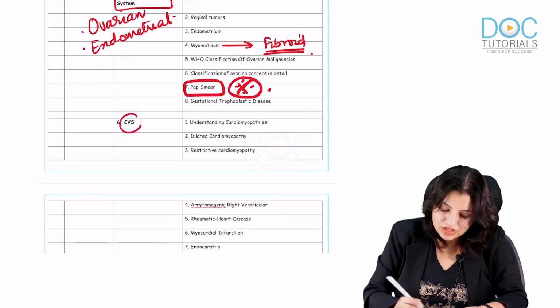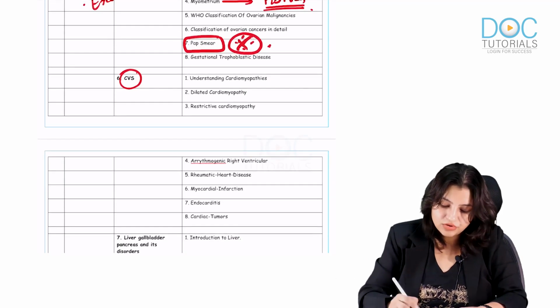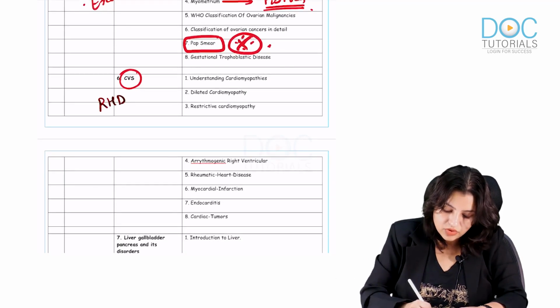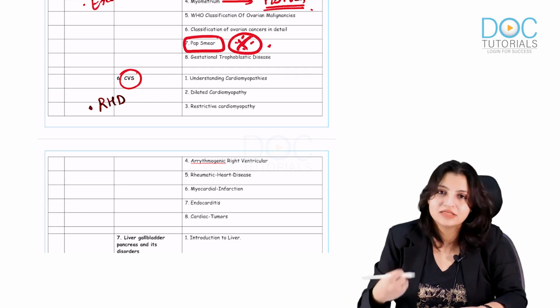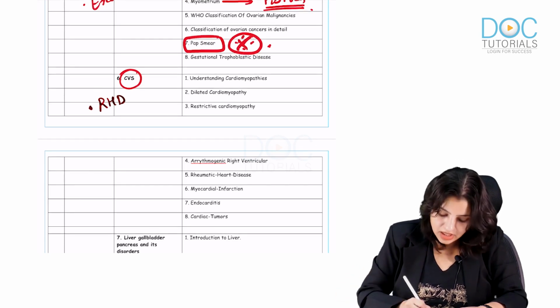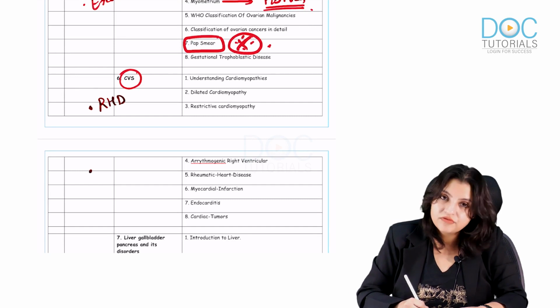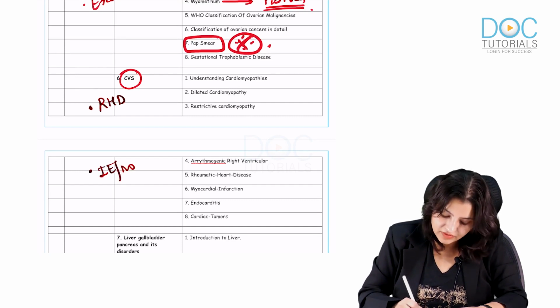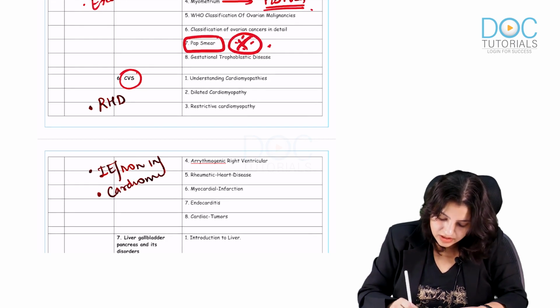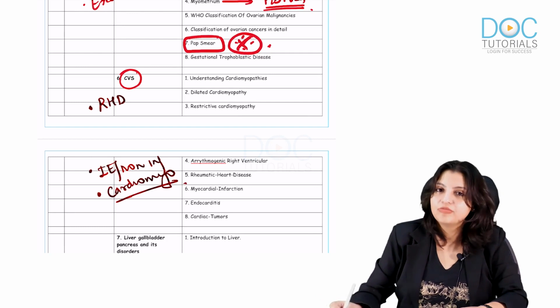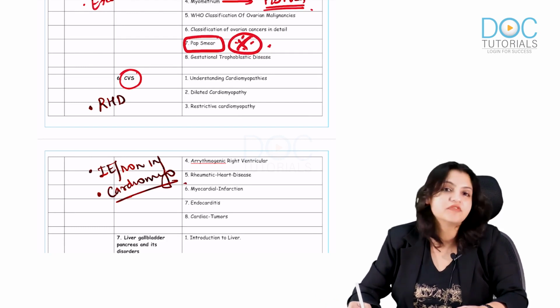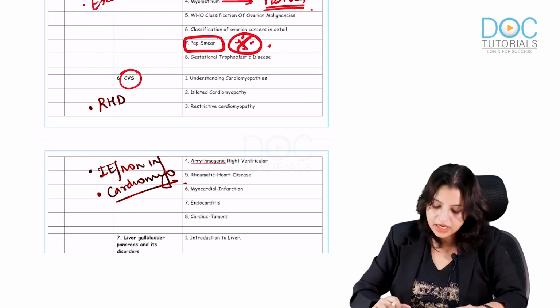Now coming to the cardiovascular system, I want you to remember rheumatic heart disease, its microscopic findings, Aschoff nodules and everything. I want you to remember all the types of infective endocarditis and non-infective endocarditis, and know all the types of cardiomyopathies. So these are the things you should remember in CVS: rheumatic heart disease, infective and non-infective endocarditis, and cardiomyopathies.